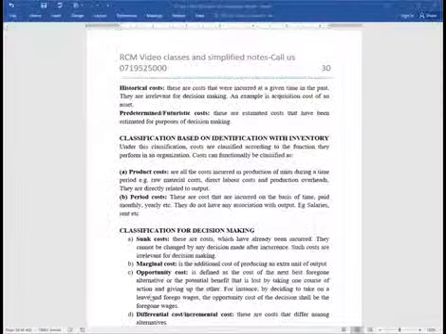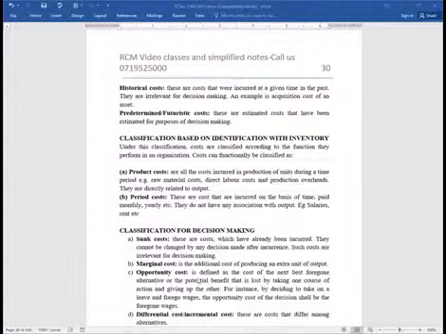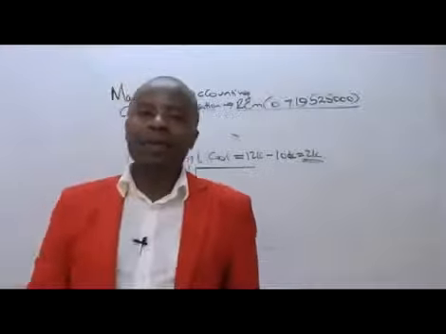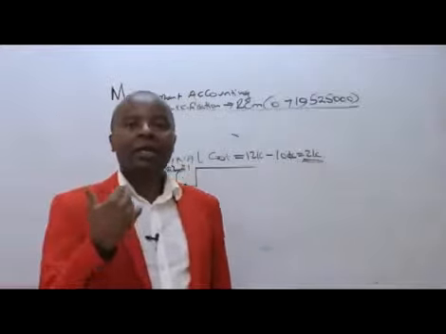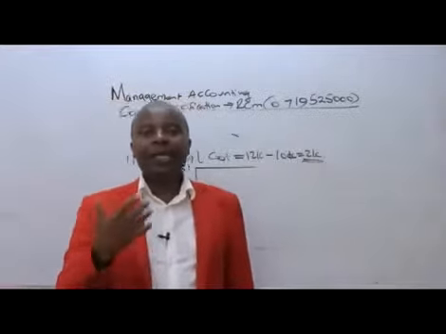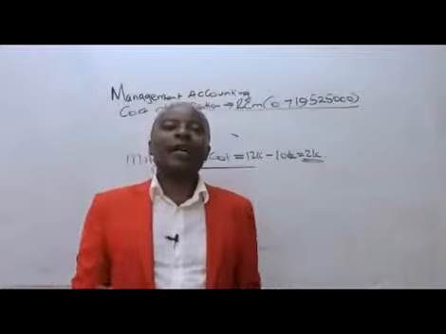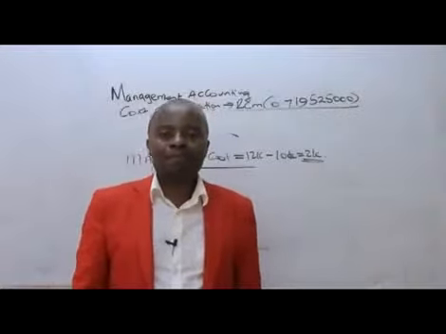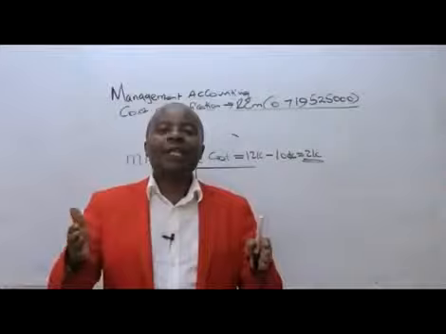Now from there we have opportunity cost. All opportunity costs, ladies and gentlemen, are relevant. Opportunity costs are basically the costs incurred for the sacrifices that we make.